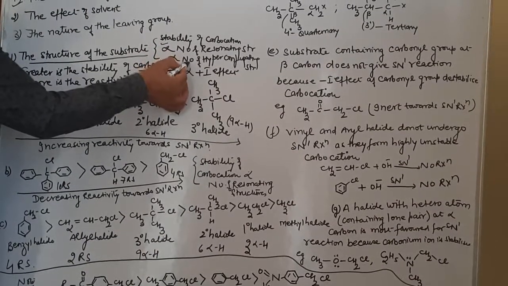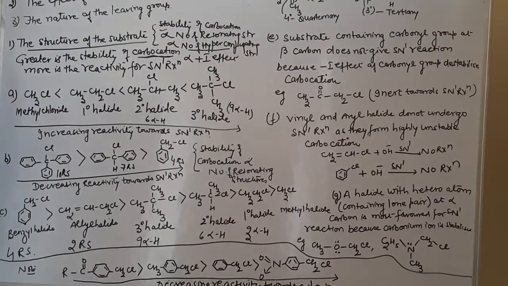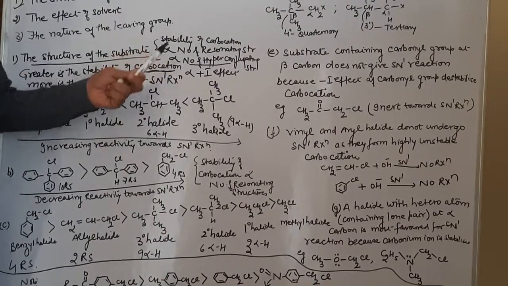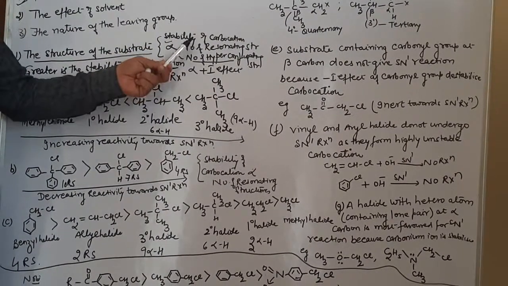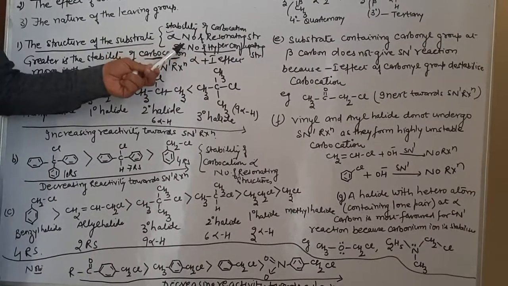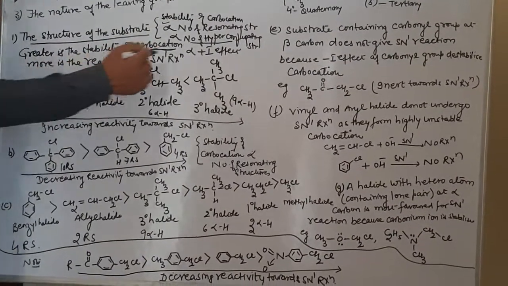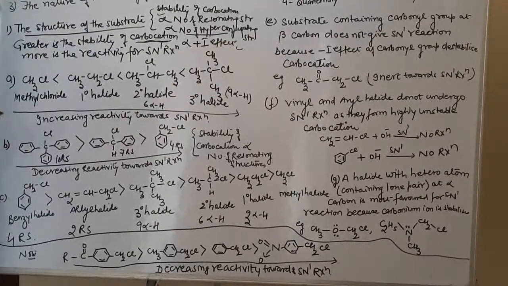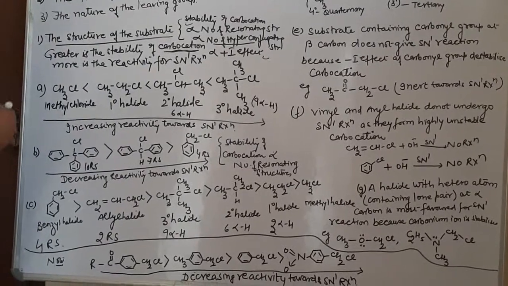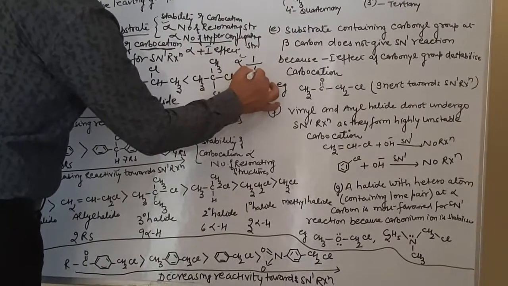Then it also depends on hyperconjugation. Remember hyperconjugation in class 11? The more the number of hyperconjugating structures, the more the stability. And on what factor do the hyperconjugating structures depend? It depends on the number of alpha hydrogen atoms. So the more the number of alpha hydrogen atoms, the more the number of hyperconjugating structures, the more will be the stability of a carbocation. And thirdly, it also depends upon the plus I effect. The more the plus I effect, the more stable will be the carbocation. And we also know it is inversely proportional to the minus I effect.